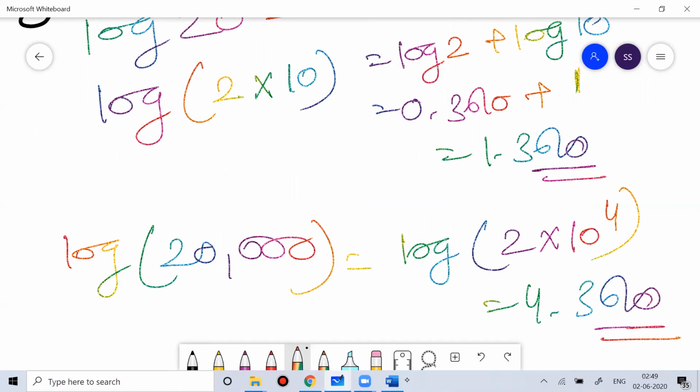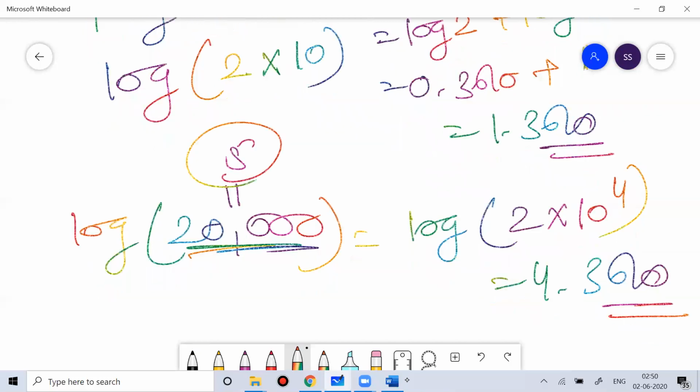Another way of calculating the integer part: if your number is greater than 1, then your characteristic is 1 less than the number of digits to the left of the decimal point of the given number. So before the decimal point, how many digits are there? 5 digits are there. So your answer is 5 minus 1. That is your characteristic.